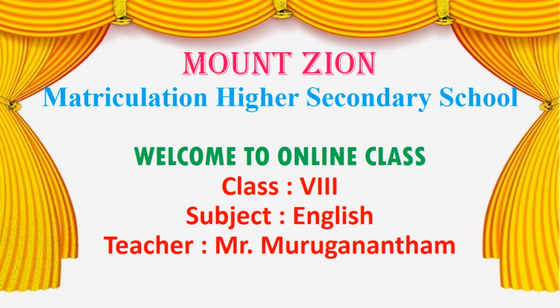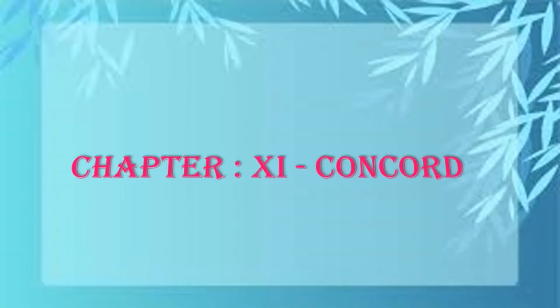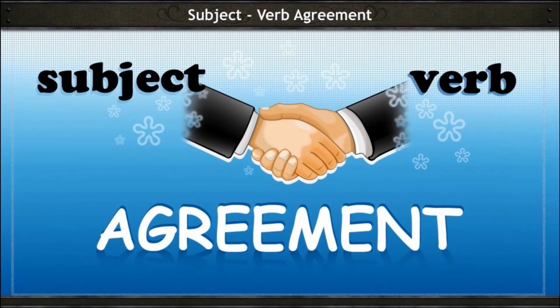In this video, we are going to see the grammar part. In this grammar part, chapter 11, concord. What is concord? Subjects with the agreement. Agreement of the verb with the subject. The verb agrees with its subject in number and person as it is.